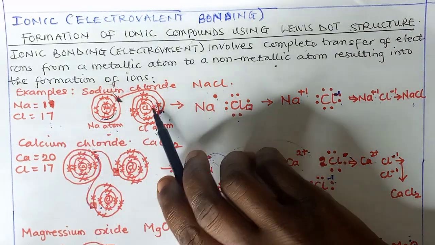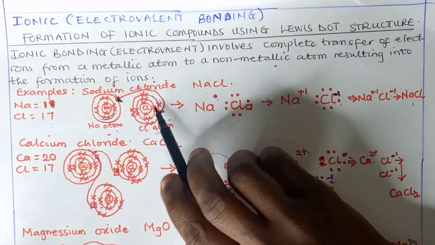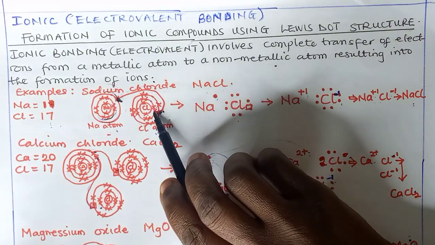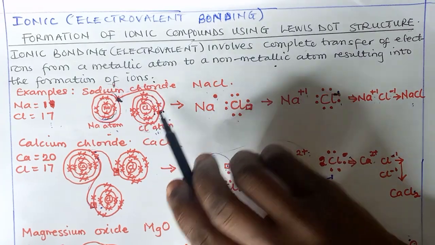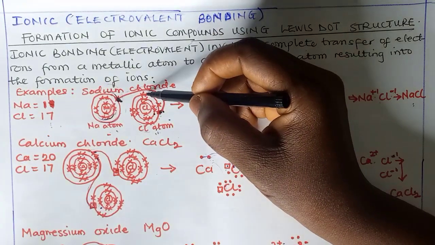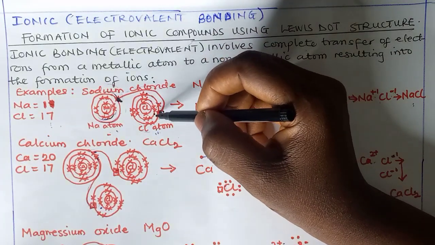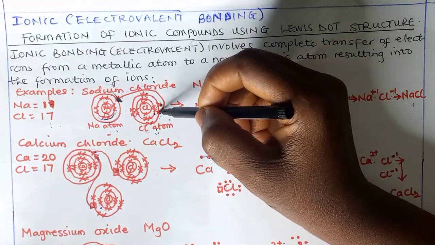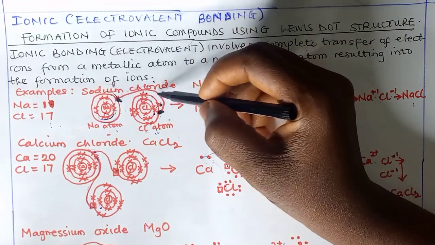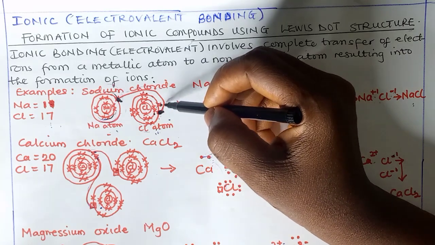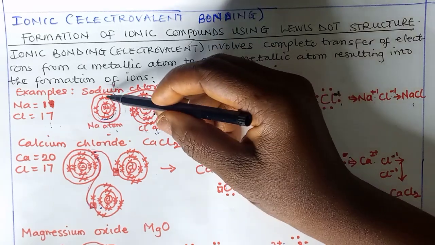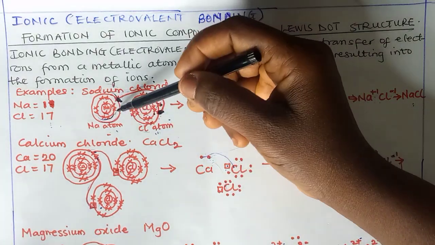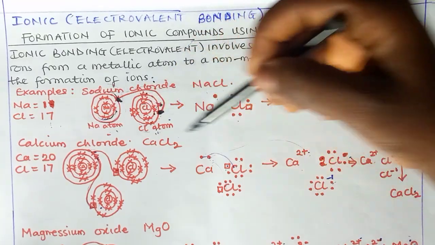Chlorine is 17. Arranging, we have 2, 8, 7. 2 and 8, that's 10. The last shell takes 7. So these electrons are arranged in pairs, 2, 2, 2. Then the last one, which makes it 7, is in need of 1 more. So it accepts the electron from sodium completely to become 18, while sodium becomes 10. In that case, sodium is now stable, and then chlorine is stable.